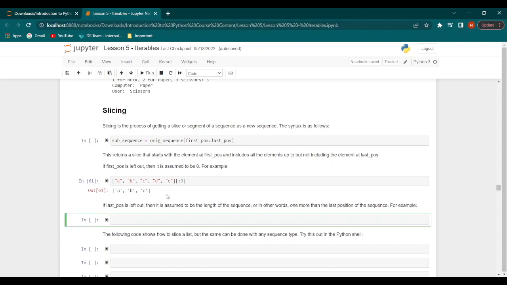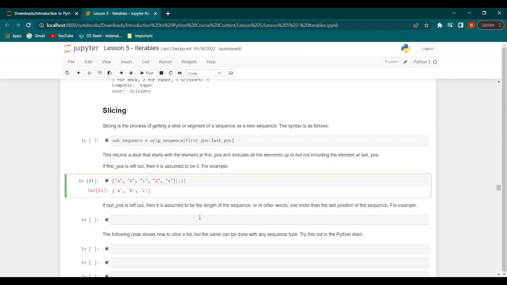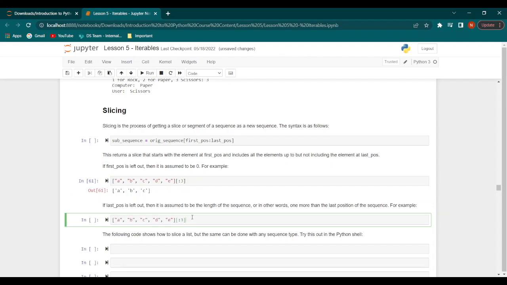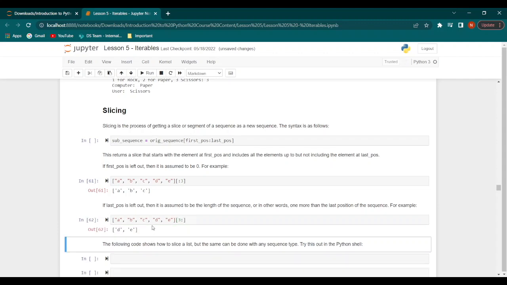Now, if we leave the last position out, it's assumed to be the length of the sequence, starting from whatever the first position is. So for example, let's say we have the same thing, but this time we say 3 colon blank. Now when we run this, we get D and E because it starts from the third position, which is here, and it goes on until the end of this list, which is E.